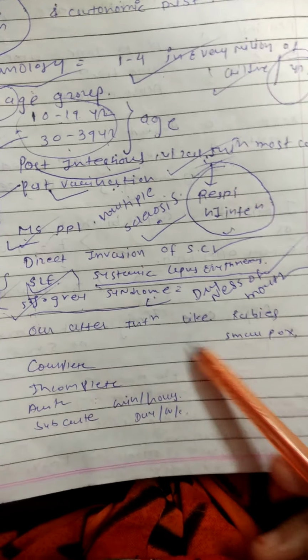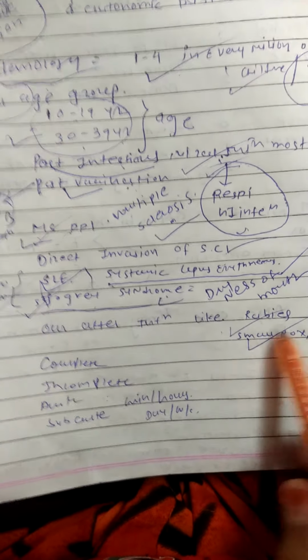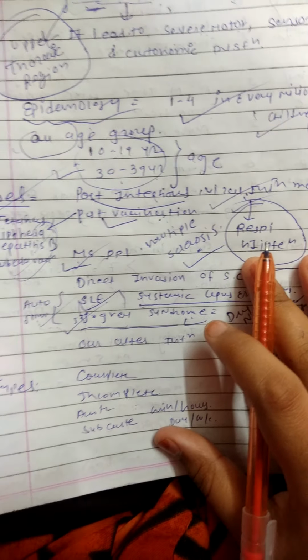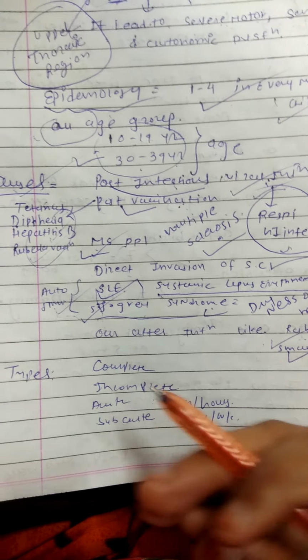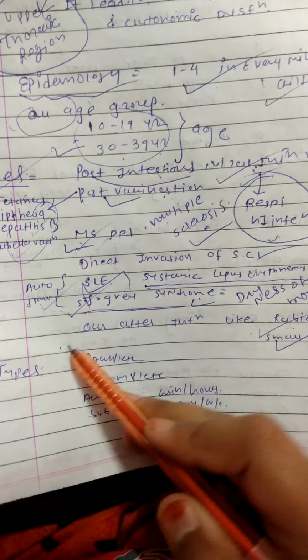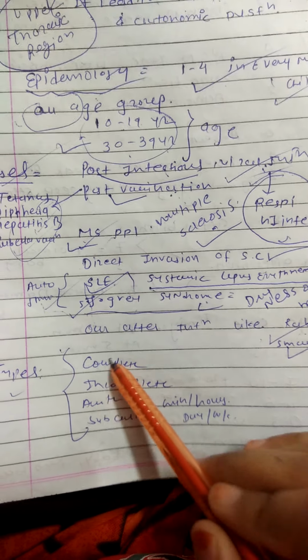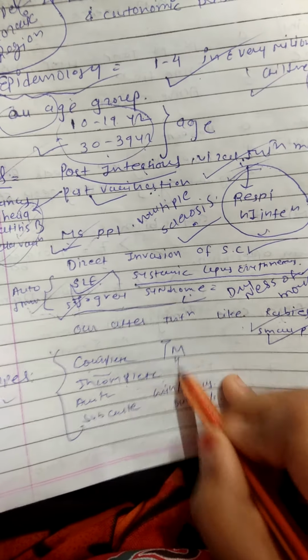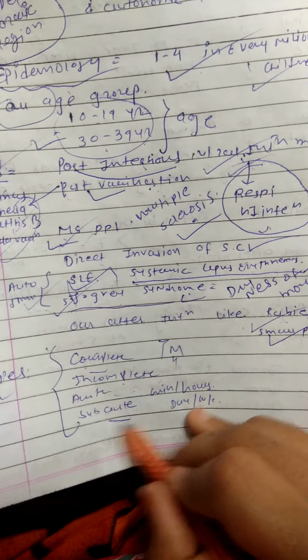It also occurs after infections like rabies and smallpox. Now the types, or we can say classification. There are four classifications. First is complete transverse myelitis, second is incomplete transverse myelitis, then acute and subacute.